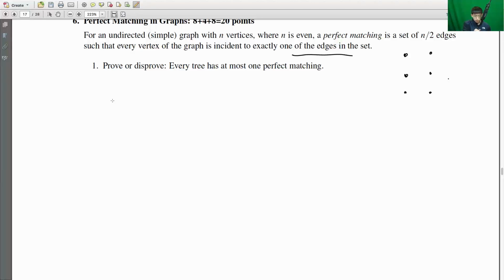So the proof by contradiction works by assuming that there are at least two perfect matchings. And since we want the perfect matching to be unique, we want to show that these perfect matchings are actually the same. In other words, if two perfect matchings are the same, then they share all of their edges. So let's take these two perfect matchings and remove all edges which are common to both of them. When we do that, we end up with some vertices and edges such that every remaining vertex is incident to exactly one edge of each perfect matching.